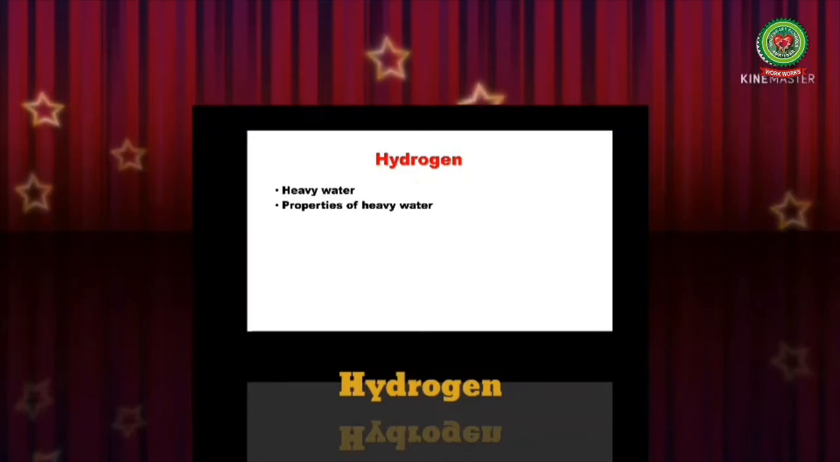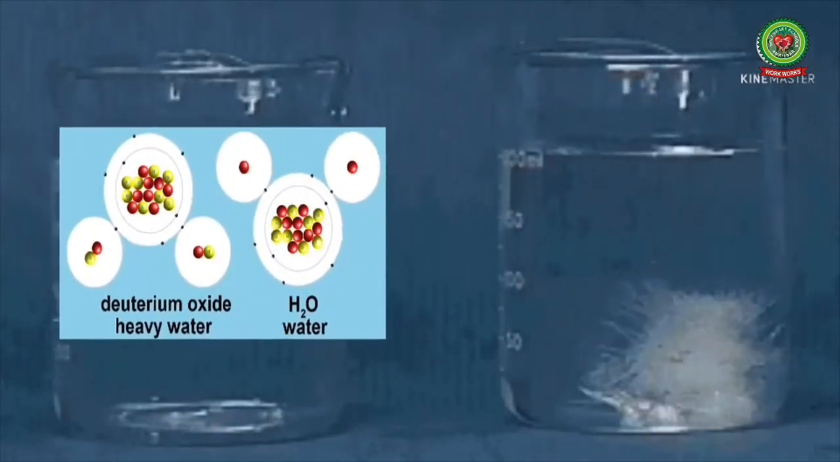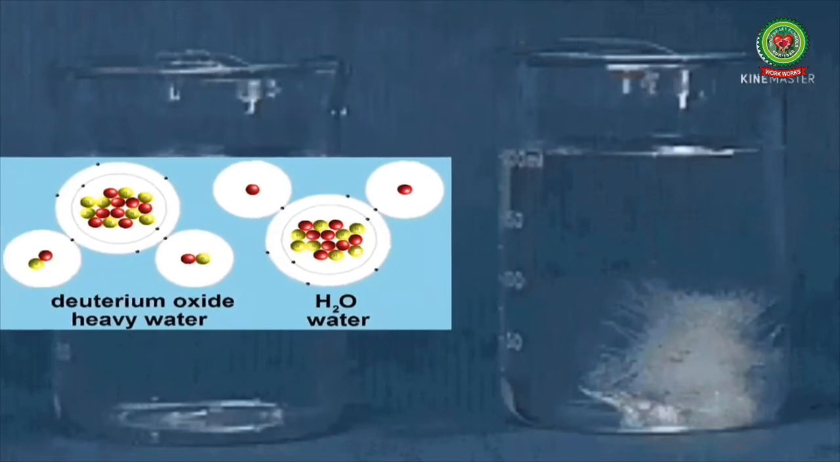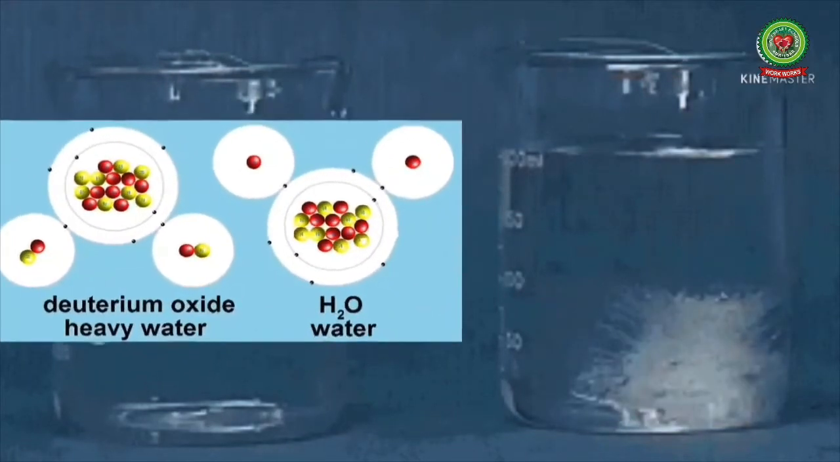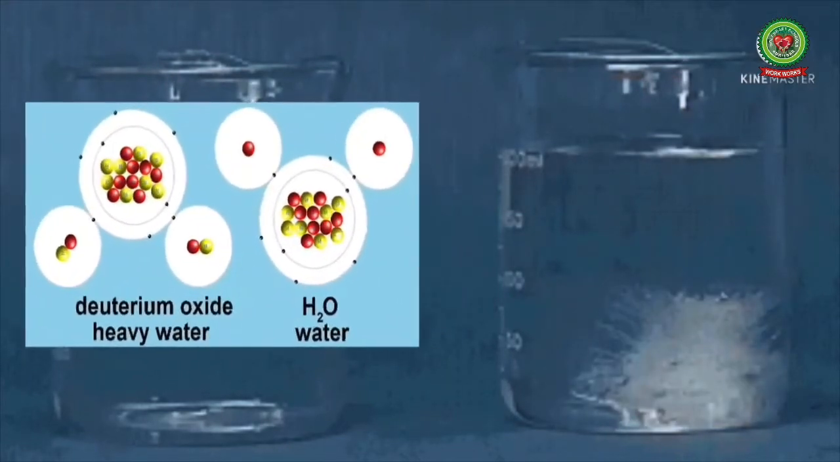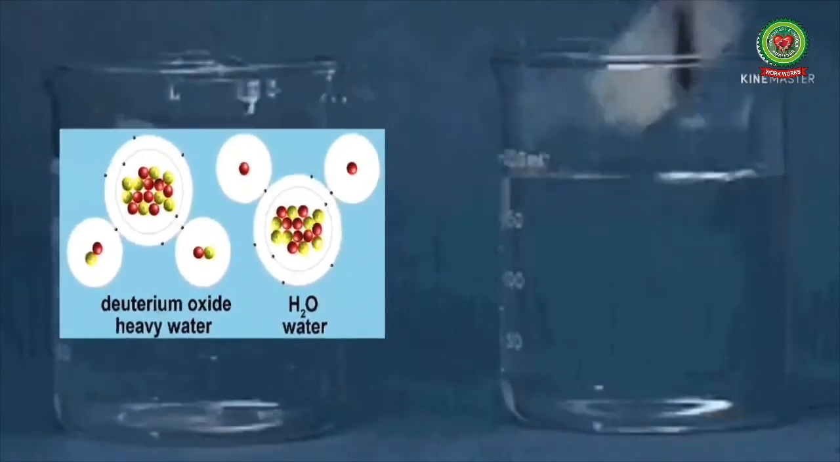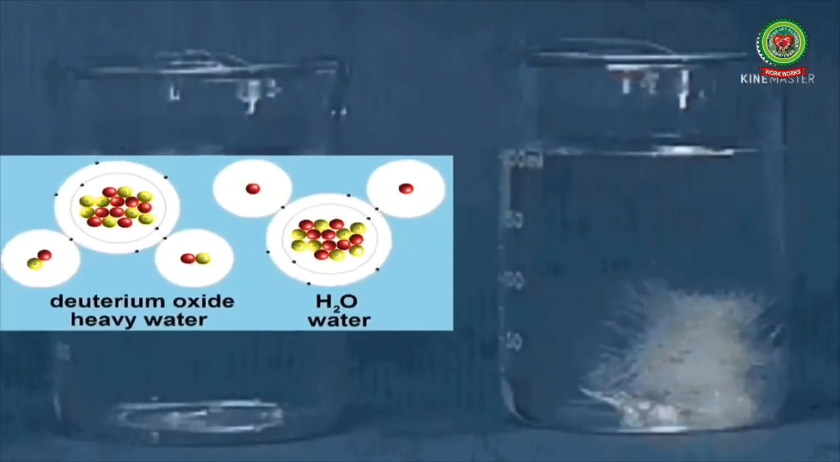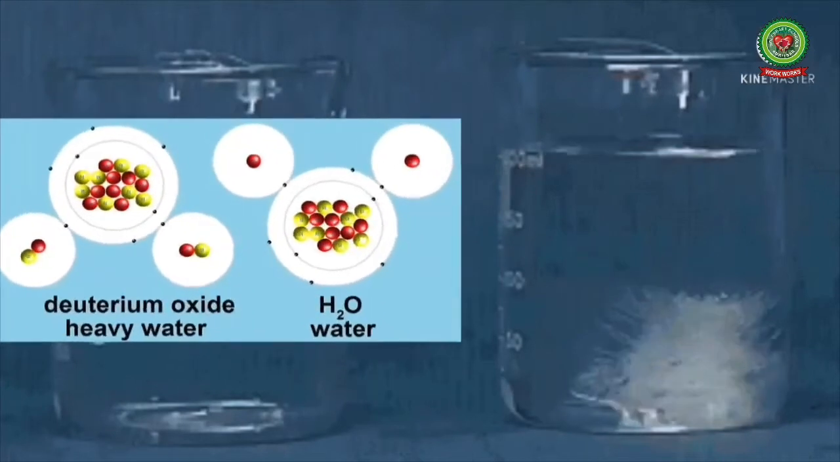We are doing chapter hydrogen. In this video, we will discuss heavy water and properties of heavy water. Heavy water is the oxide of deuterium. Deuterium is an isotope of hydrogen with one proton and one neutron in its nucleus. Credit for the discovery of heavy water goes to Urey.